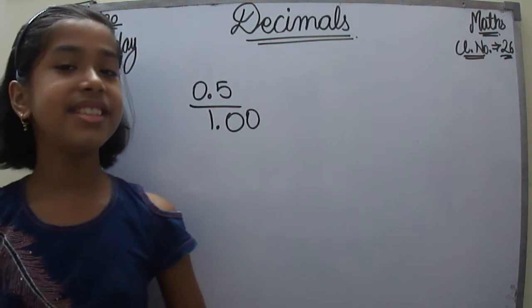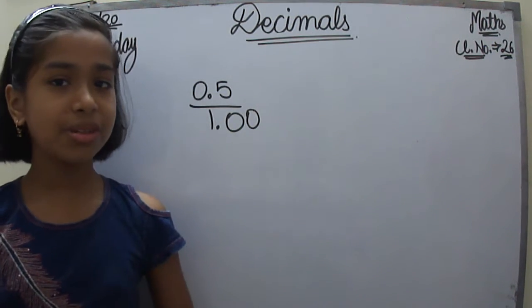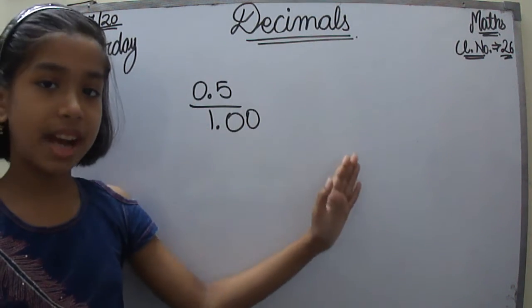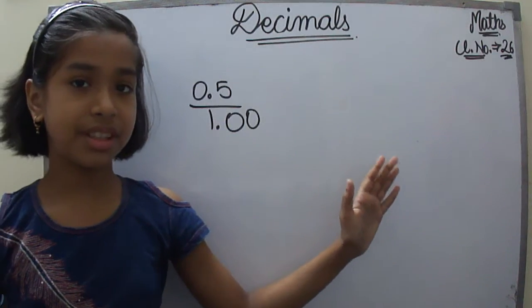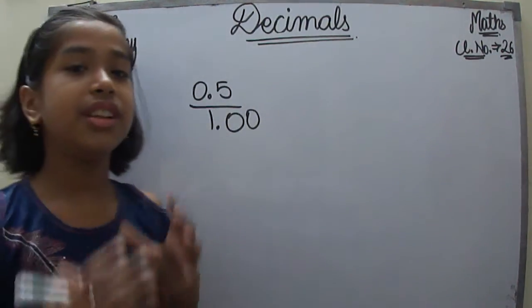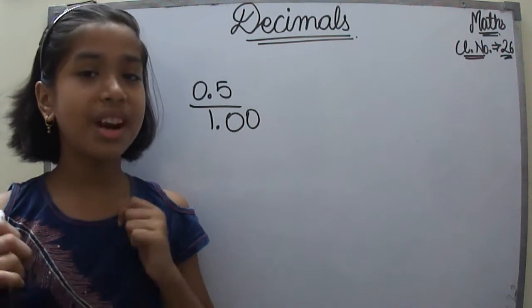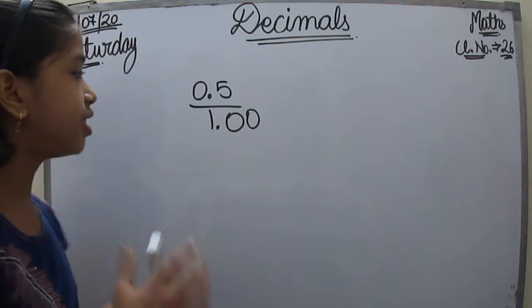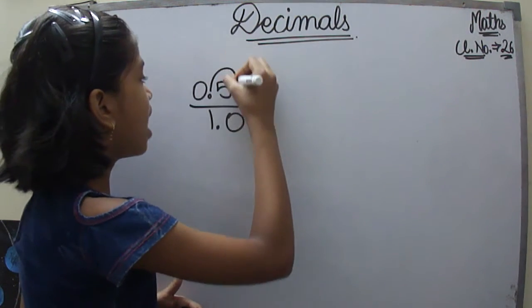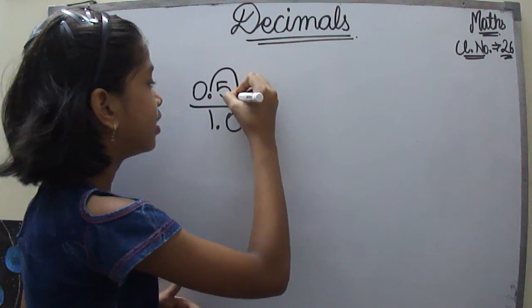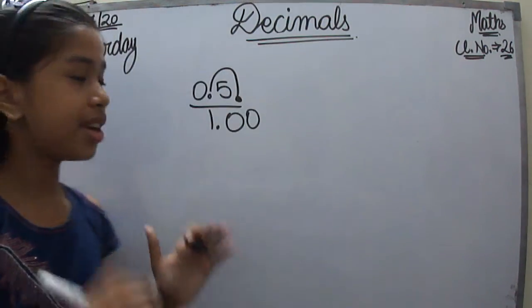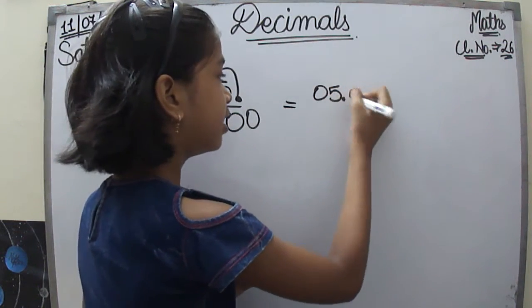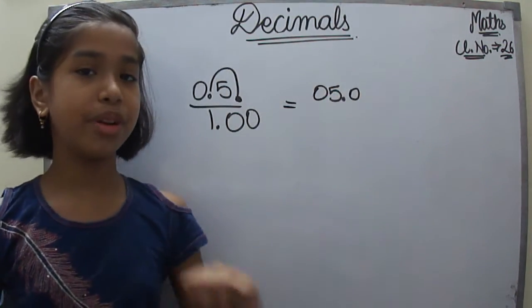Now, let's see. What we are going to do is shift this decimal point towards left. Here. Yes, sorry, towards right. So now we are going to shift the decimal point towards right. Let's shift it. If we do that, we will get the decimal point after the 5. So that becomes like this, right?